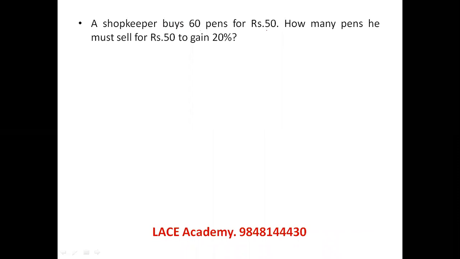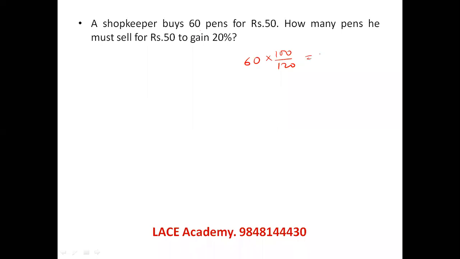A shopkeeper buys 60 pens for 50 rupees. How many pens must he sell for 50 to gain 20%? To gain 20%, he has to sell using the reverse fraction, because 120 by 100 should be the gain. Now to get gain, you have to sell fewer articles.